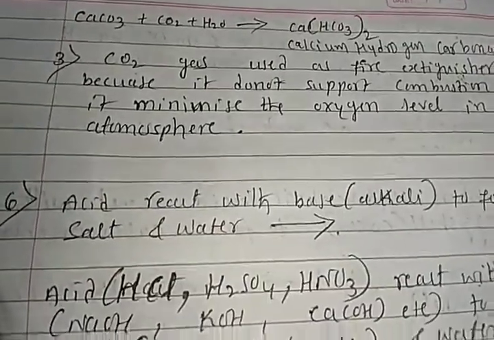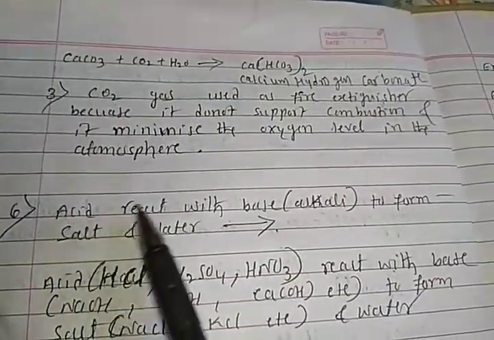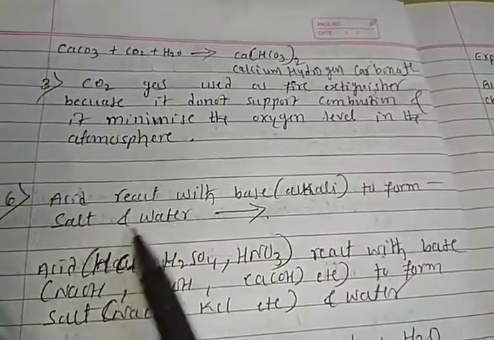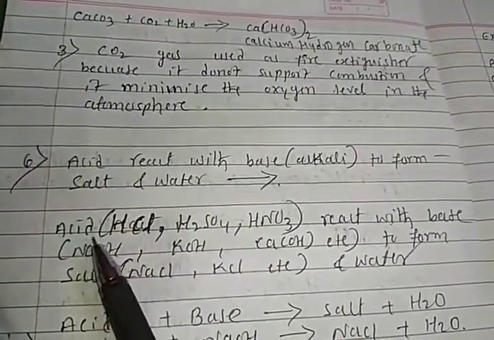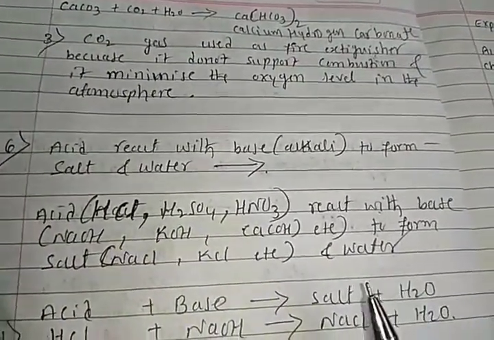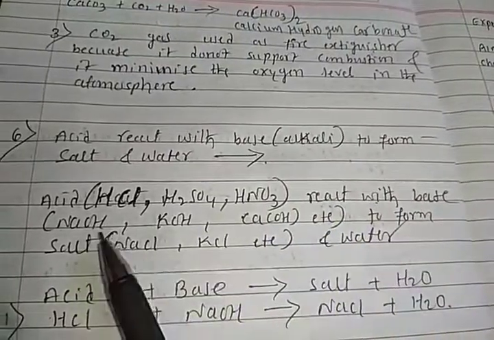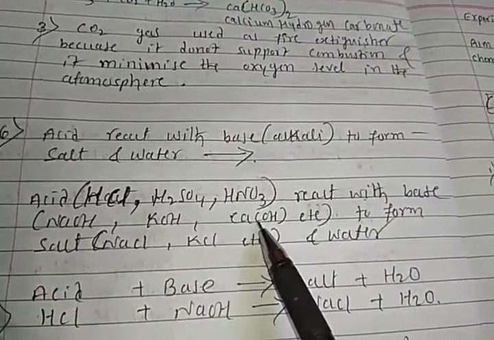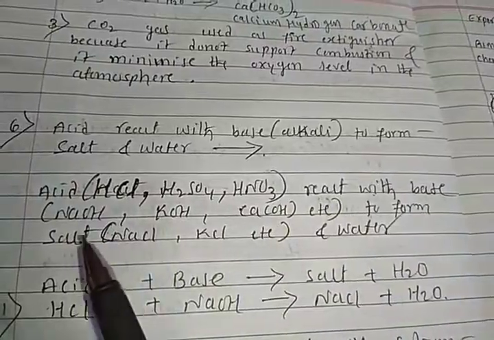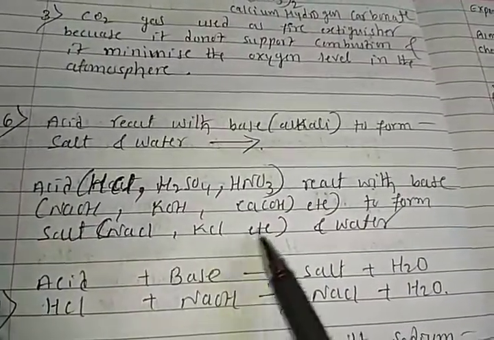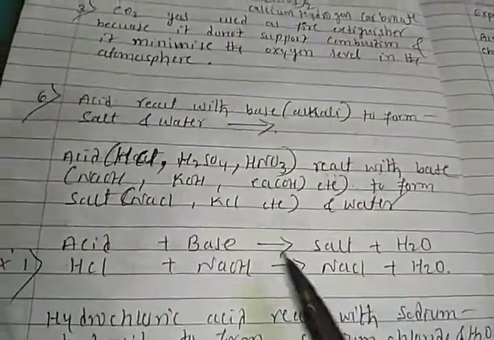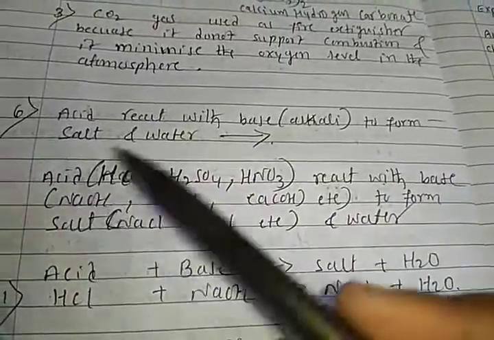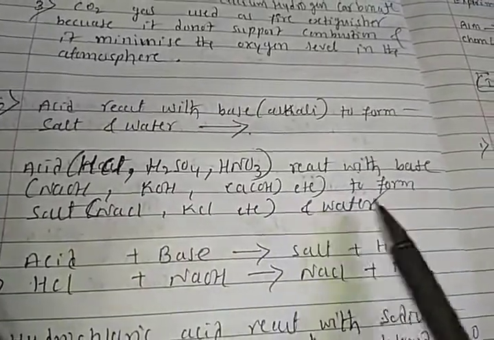Let's see the next topic. Acid reacts with base to form salt and water. Acids HCl, H2SO4, HNO3 react with bases NaOH, KOH, calcium hydroxide, etc. to form salts NaCl, KCl, etc. and water. Right. So totally what is the meaning? I want to explain to you: acid reacts with base to form salt and water. Right, students? How? Let's see.